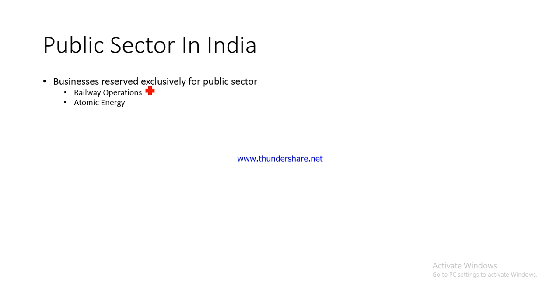For example, railway operations. Now again, I'm not talking about the manufacturing of railway wagons, the manufacturing of coaches. I'm not talking about the construction of railway lines and production of engines. I'm talking about railway operations. Which trains would move to which particular destinations, which areas would we cover, which areas would be left uncovered, where should we have our railway stations, what should be the stoppage time. So this is what we mean by railway operations, and they are still exclusively under the public sector in India.